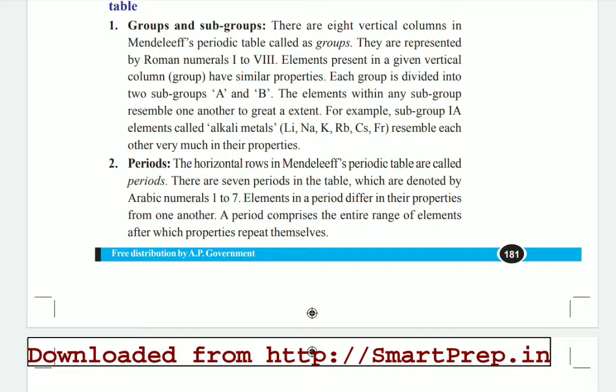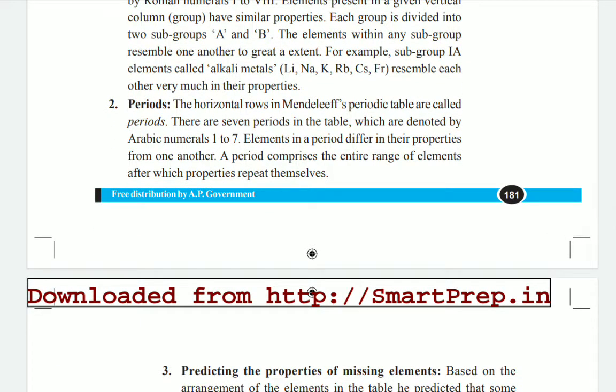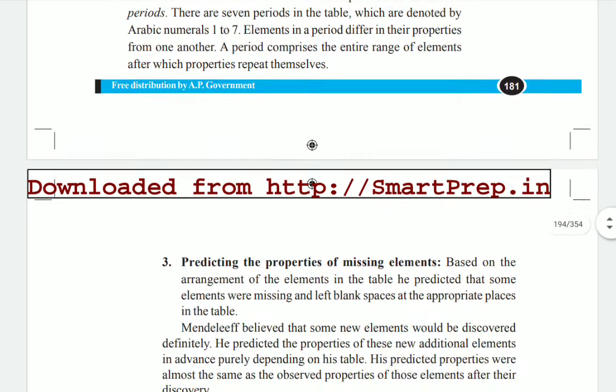Elements in a period differ in their properties from one another. A period comprises the entire range of elements, after which properties repeat themselves. The elements present in groups and subgroups have the same physical and chemical properties, but the elements present in the periods don't have the same physical and chemical properties. You have to observe this.